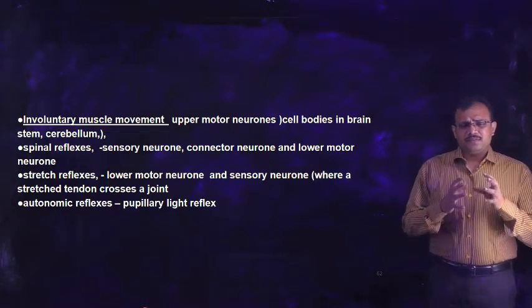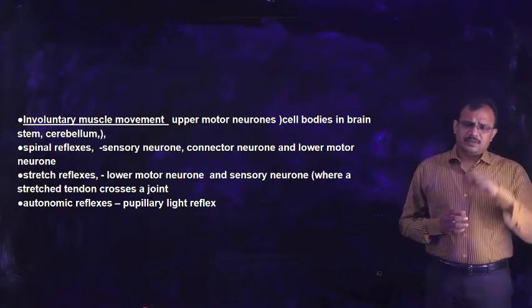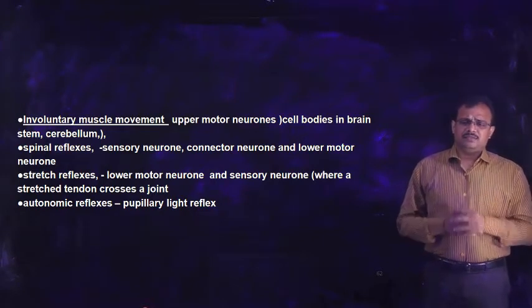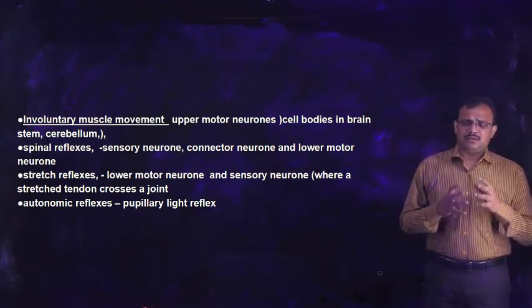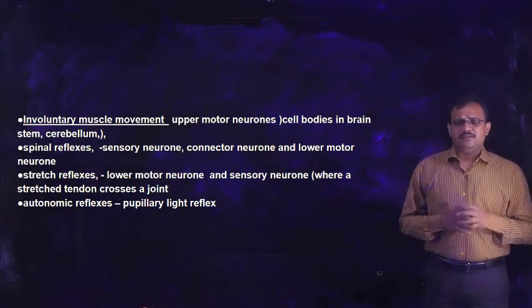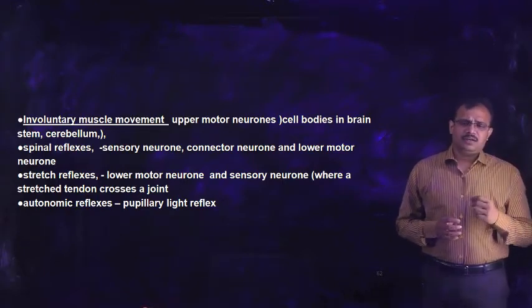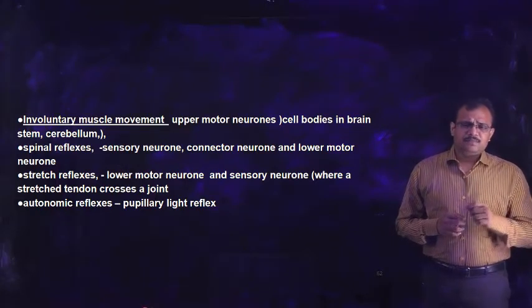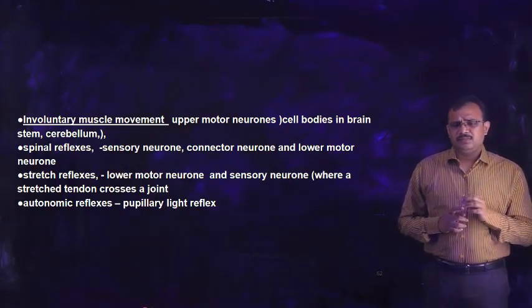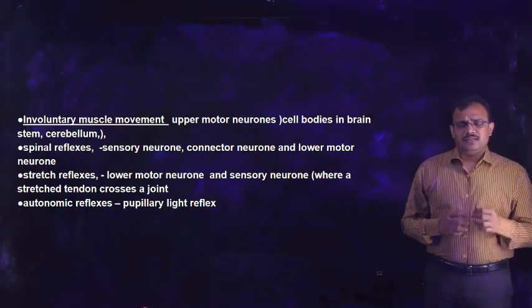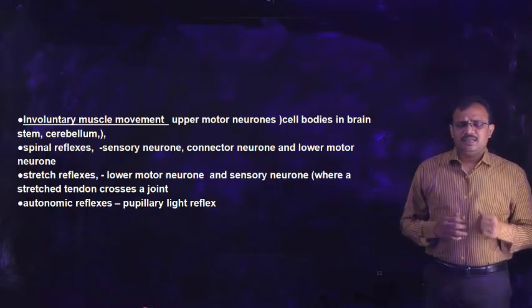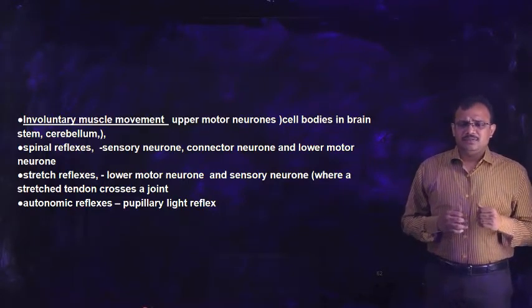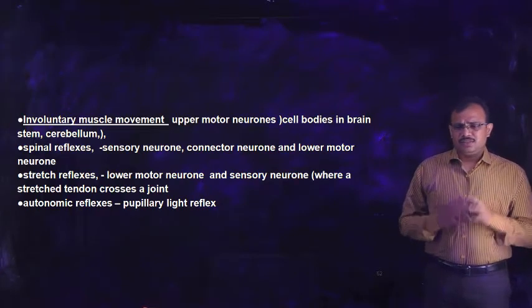In the previous case, the contraction of voluntary or skeletal muscles, we saw the upper motor neuron and the lower motor neuron. Here, the upper motor neuron arises from the brainstem and cerebellum, and the lower motor neuron is nothing but the autonomic nerves which arise from the region of the spinal cord.